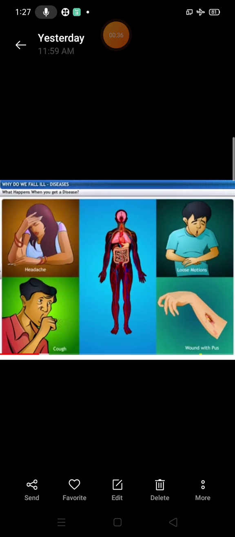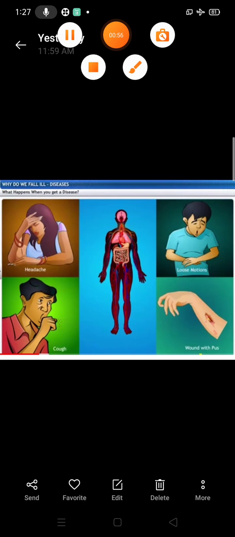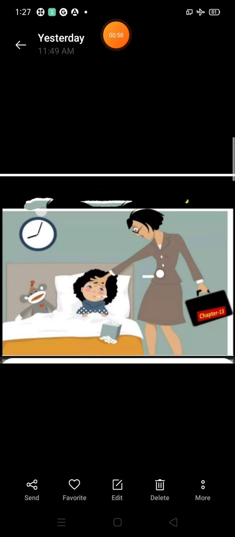As you can see here, a person may be suffering from headache, cough, loose motions and other things. So students, a symptom is felt by the affected person, while a sign can be detected by another person.